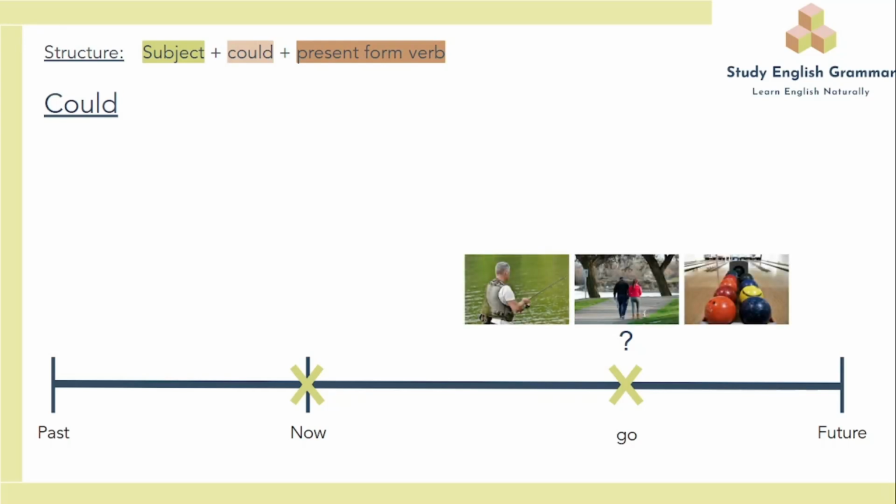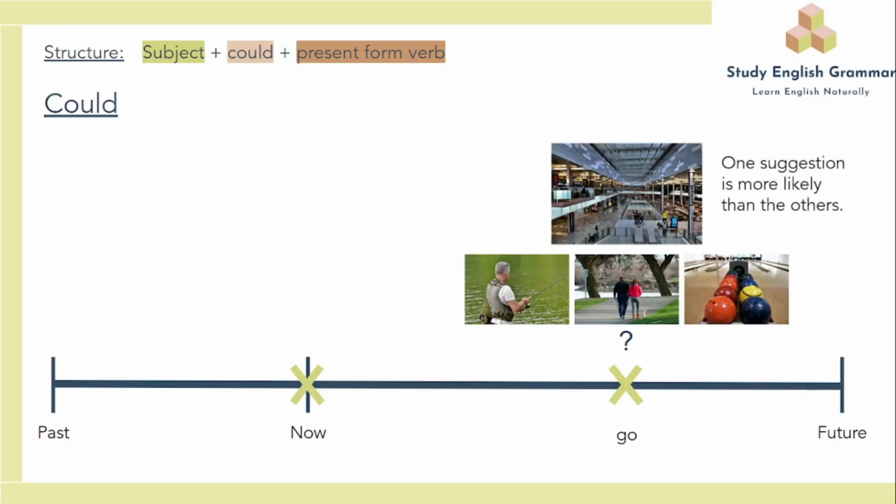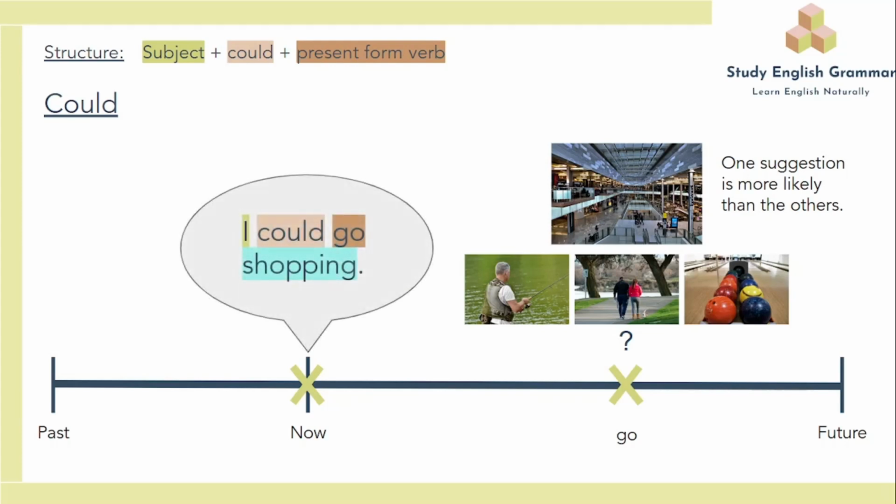There are many options: fishing, walking, bowling. However, one option is more likely than those: shopping. Therefore, now the subject will say, I could go shopping. Shopping is the most likely event from those options.